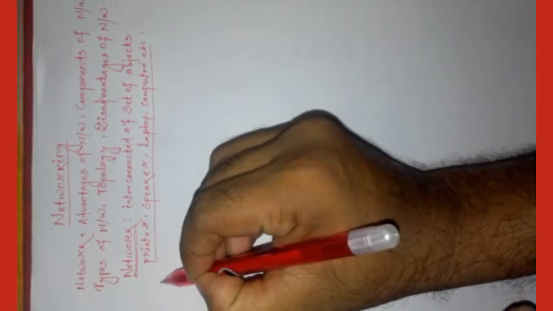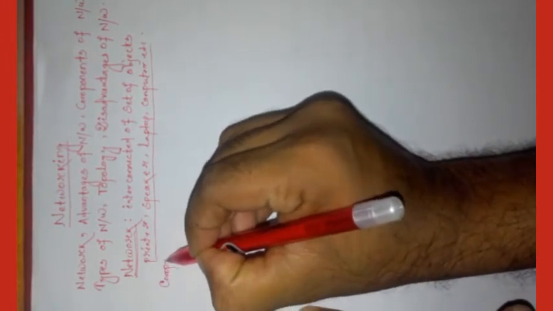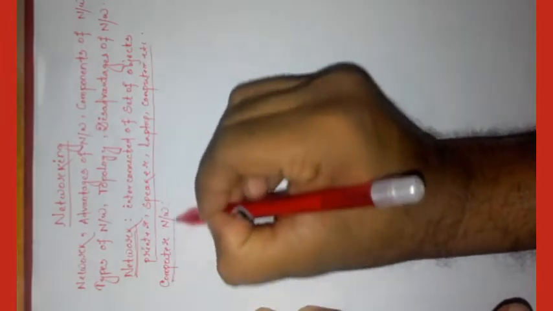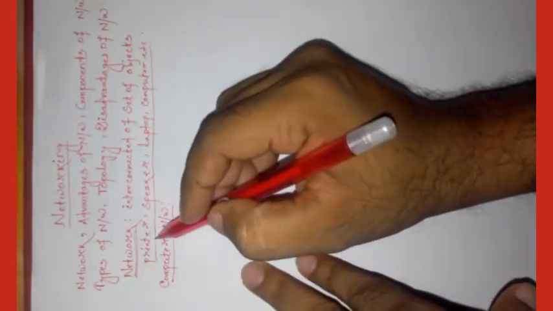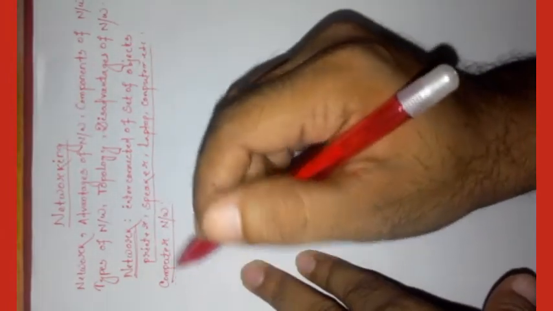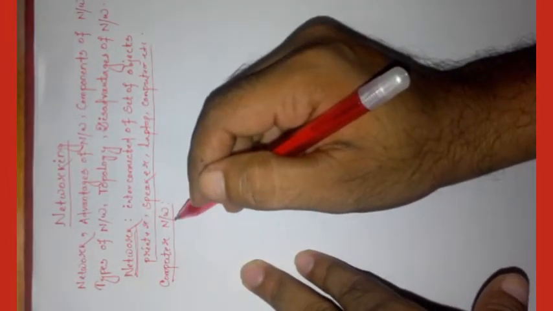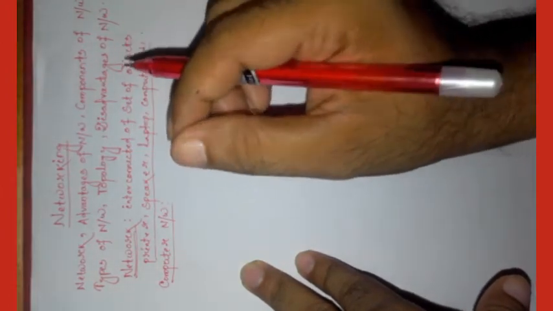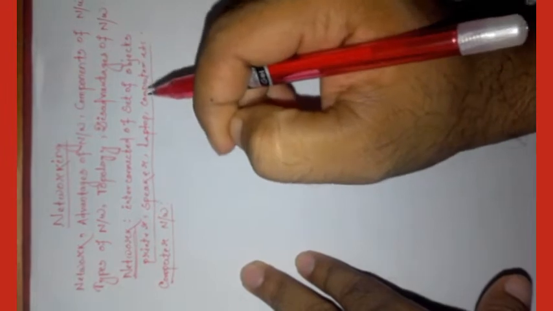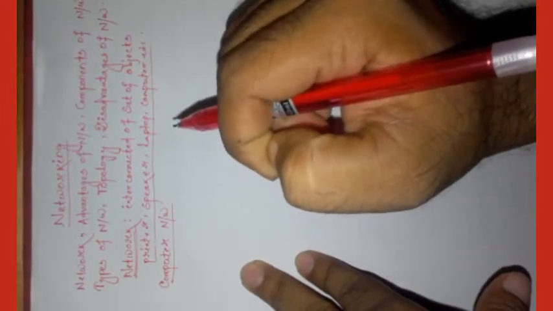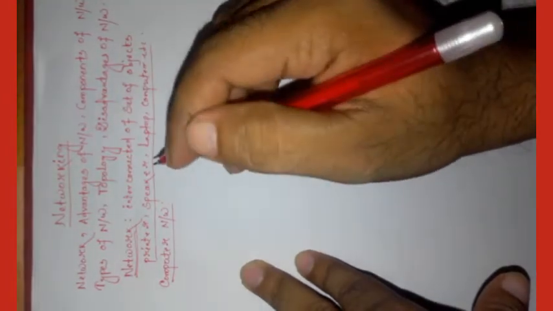What is computer network? When a set of devices, that means at least two or more computers, are interconnected with each other and also communicate with each other, at that stage we can say that is a computer network.